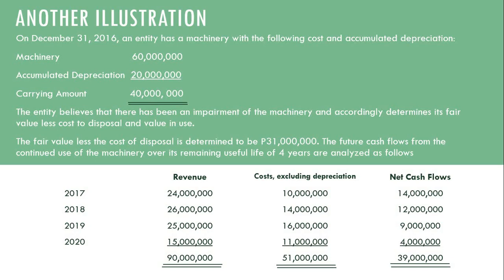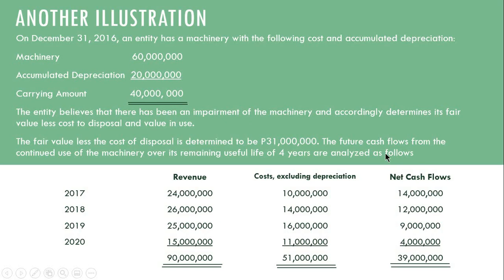We have here another illustration, no? So, on December 31, 2016, an entity has a machinery with the following cost and accumulated depreciation. That's 60 million cost, accumulated depreciation na 20 million, carrying amount na 40 million. So, the entity believes that there has been an impairment of the machinery and accordingly determines its fair value less cost of disposal and value in use. So, the fair value less cost of disposal is determined to be 31 million. So, ito yung fair value ng asset less cost of disposal today on December 31, 2016, which is 31 million.